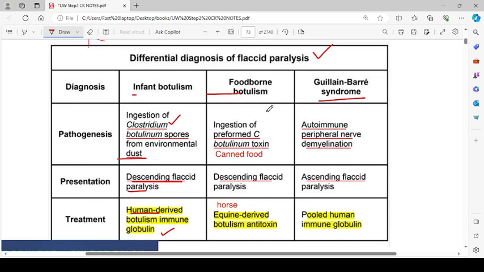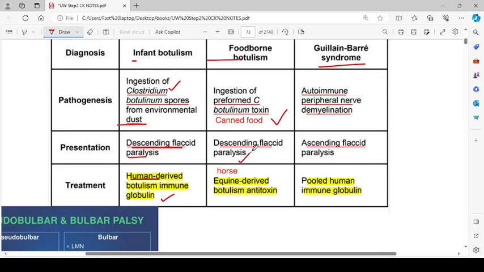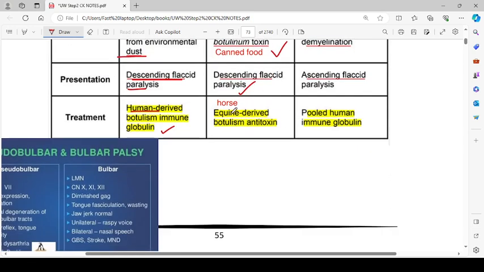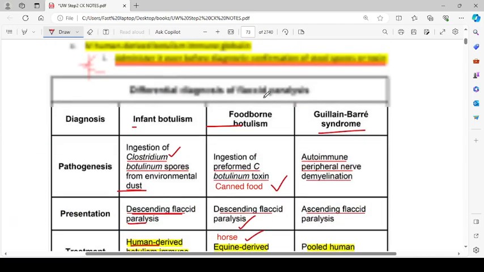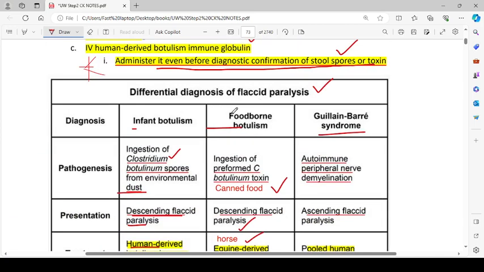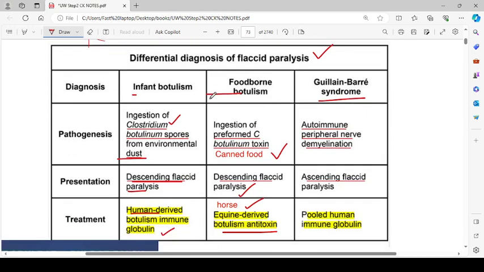Foodborne botulism is ingestion of preformed Clostridium botulinum toxin in canned food. Presentation is descending flaccid paralysis, and treatment is equine-derived botulism antitoxin, that is horse antitoxin. So this is infant botulism, and this is foodborne botulism. These are slightly different conditions. This one comes from environmental dust, and this one comes from canned food.